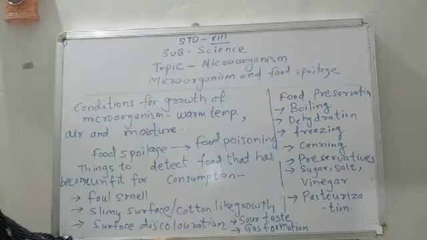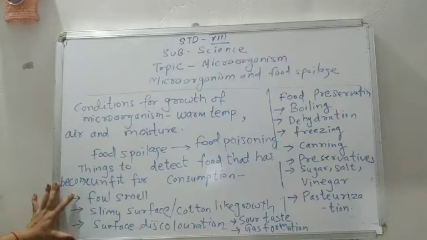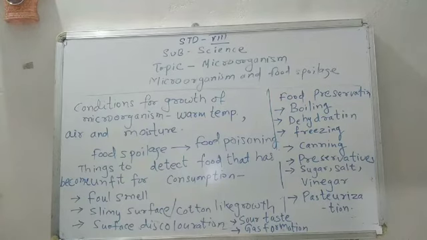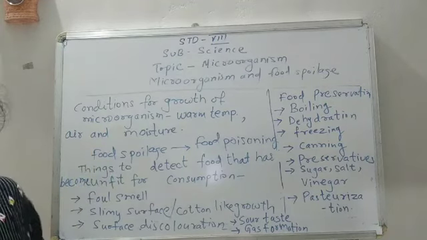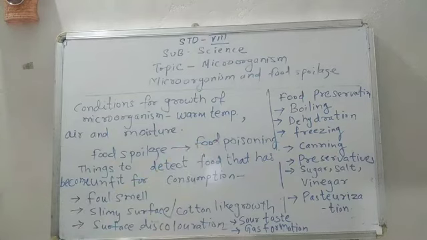Gas formation is also another indication. So these indications help us to know whether the food is good for eating or not, whether the food is contaminated by microorganisms.